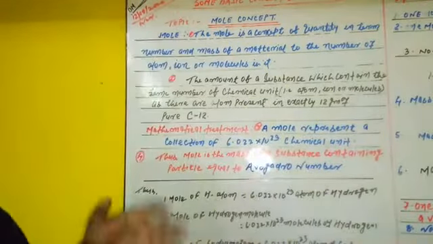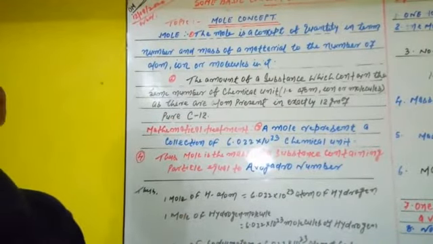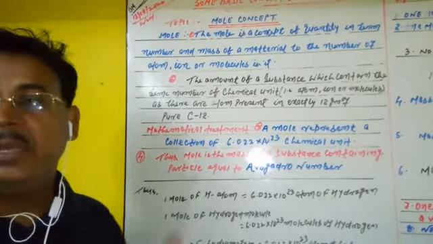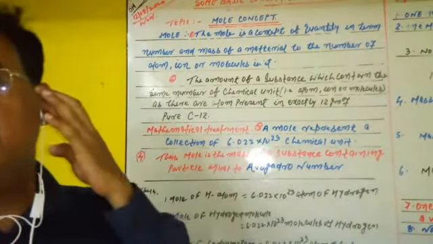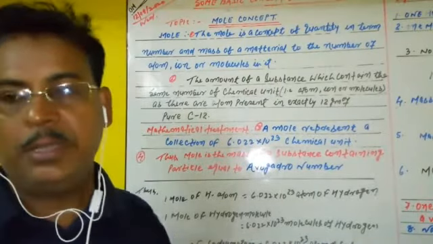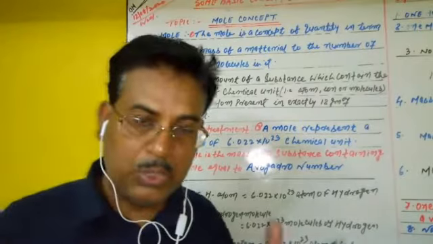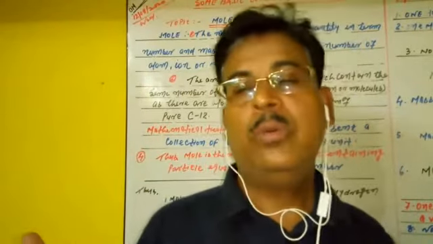If you want to know about the mole in a numerical pattern, we can also give the definition like this: a mole represents a collection of 6.022 into 10 to the power 23 chemical units, atoms, molecules or ions. So these are the various definitions available for the mole.